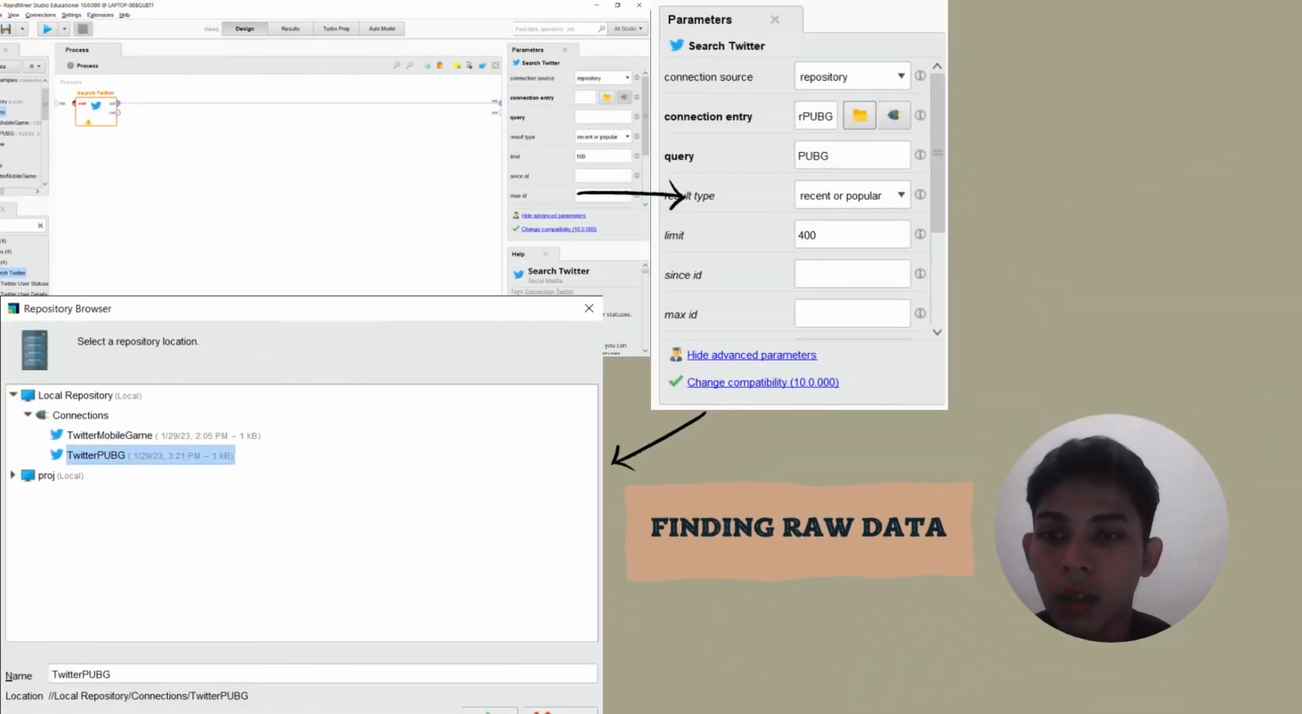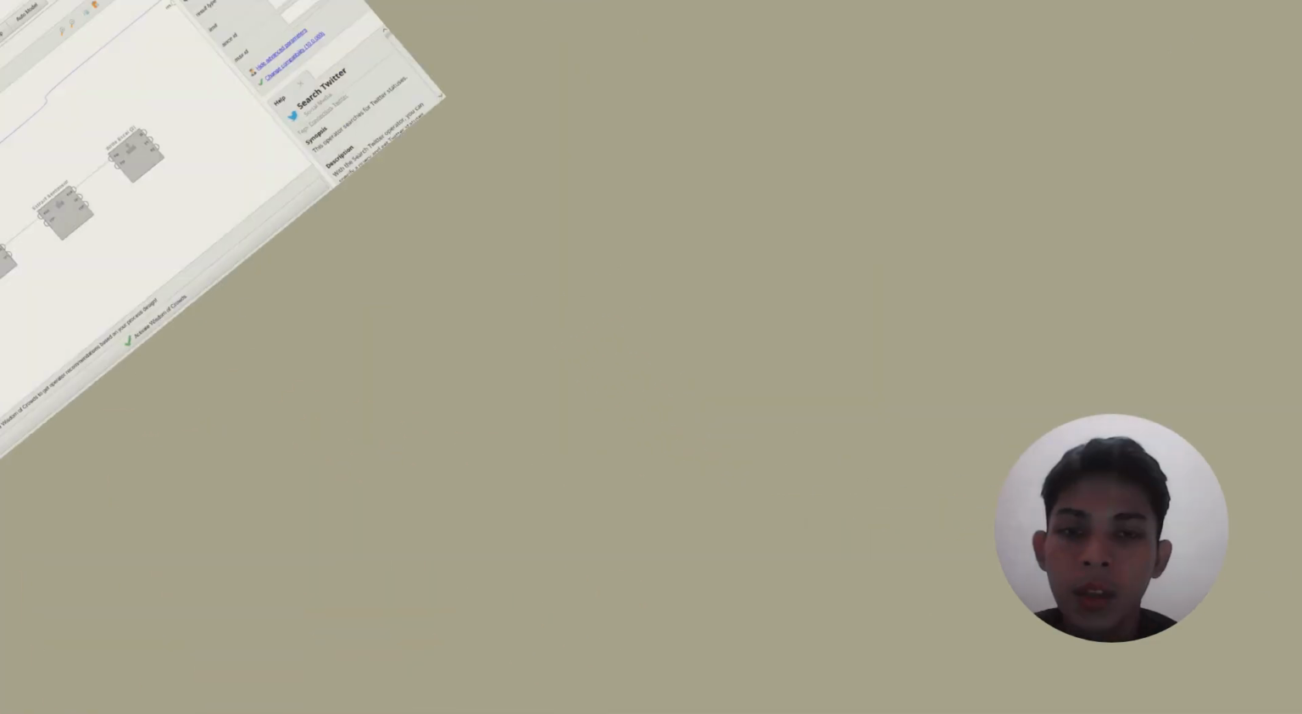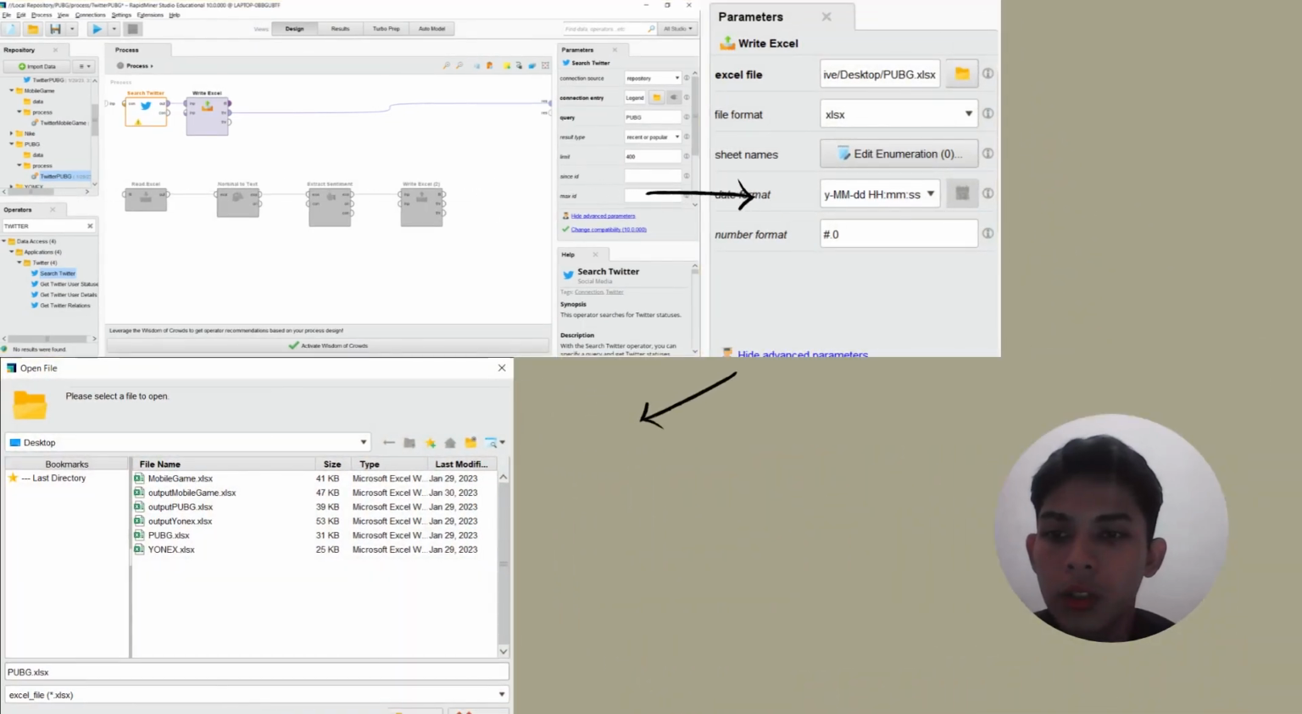Okay, in the next step, we need to find raw data. First, we need to search for Twitter in the operator section, and then drag it to the process section. And then in the parameter section, we need to select the repository, and fill the connection entry section by selecting the connection we want to use, which is Twitter mobile game. Fill in the query and also the language. Okay, once done, we continue the process.